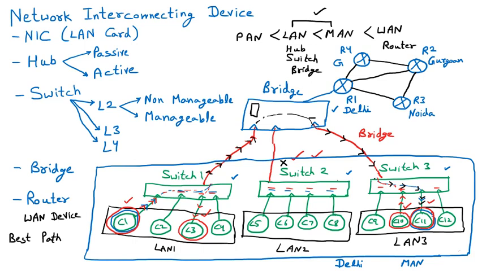After that, we should learn one more thing. If I am talking about router R2, similarly in Gurugram or Gurgaon there will be some bridge, and that bridge will be connected to some other switches, and those will be connected to their computers in a similar fashion. Similarly, all other cities will have their own networks, with their bridges and further switches, and also Ghaziabad, with its bridge and further switches as well.